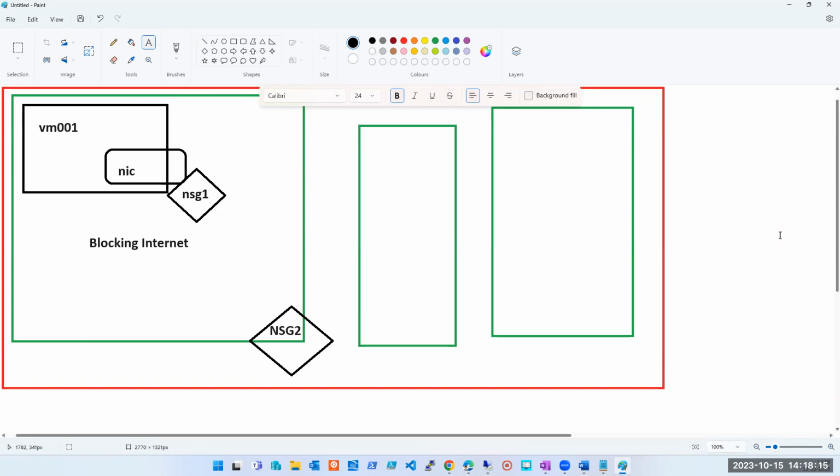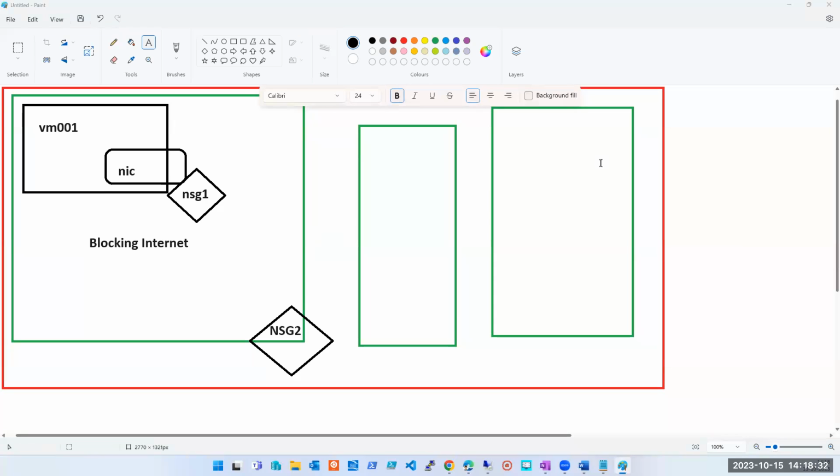Yes, it is possible. One NSG on the NIC card and one on the subnet. Any doubt, guys? Did you not understand it? One NSG is at the NIC level, and these are two different resources.